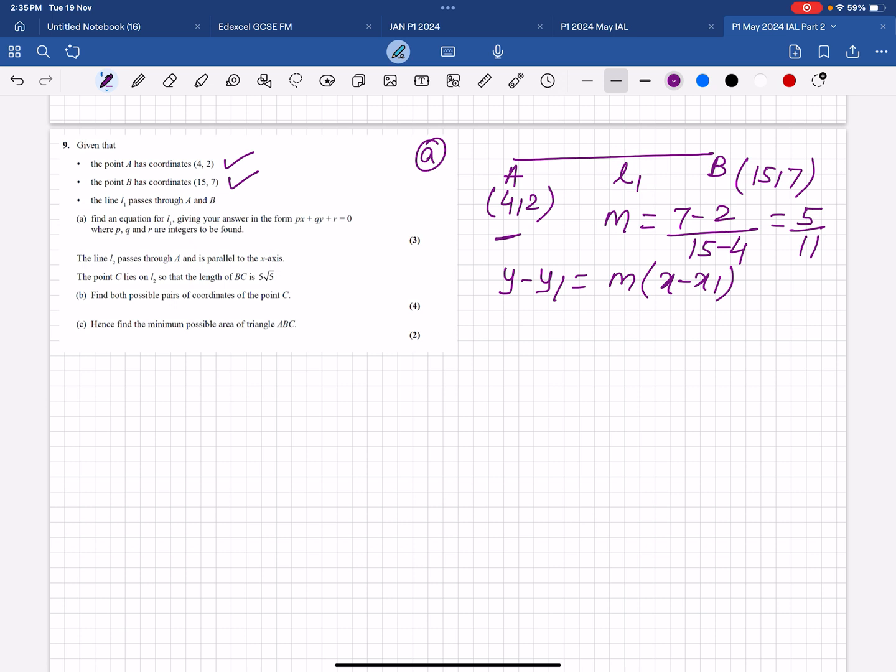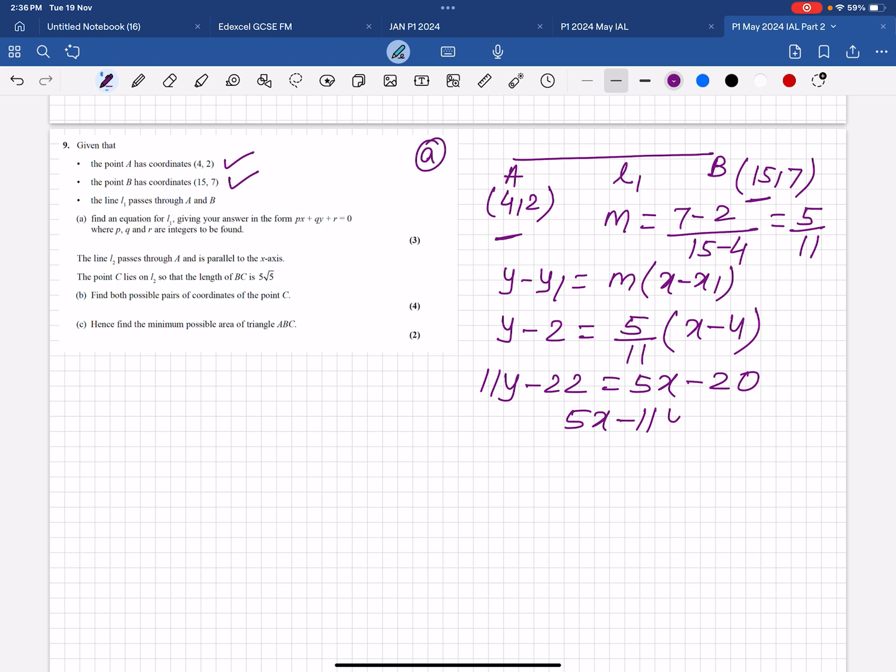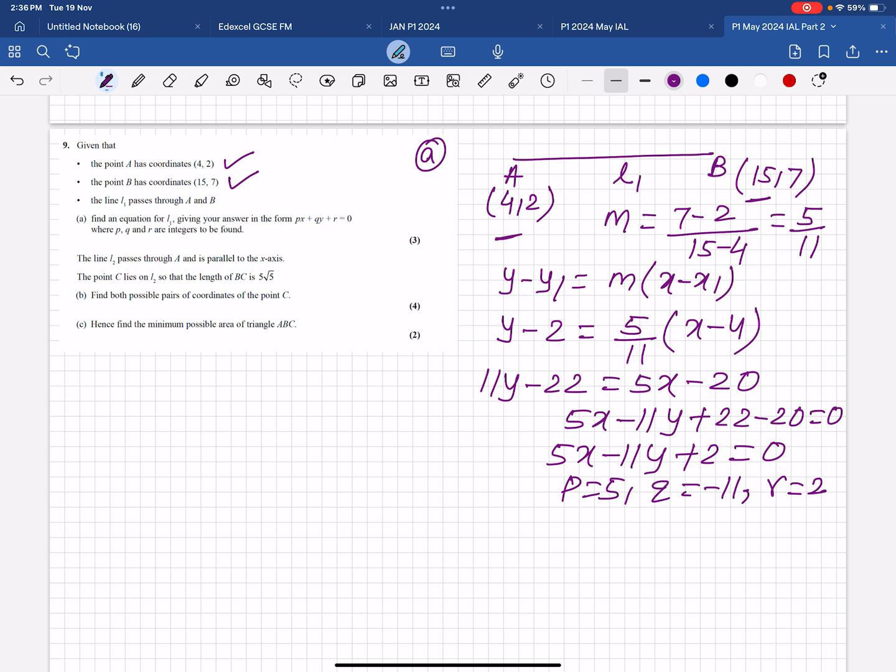You can take either this point or that point. Denominator is 11, so multiply both sides by 11. This is the equation of a line. So p is 5, q is minus 11, and all p, q are integers.